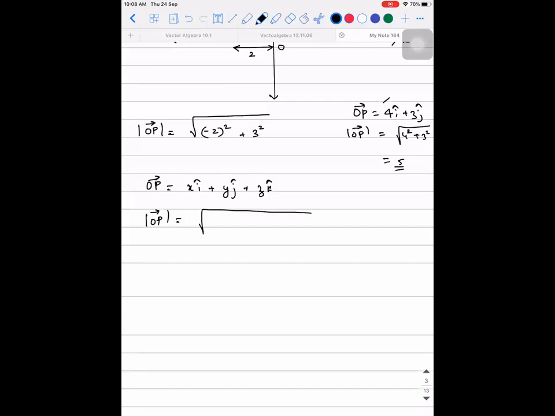Root of x square plus y square plus z square. To put it in simple terms, square root of coefficient of i cap square plus coefficient of j cap square plus coefficient of k cap square. Right. So this is one point.